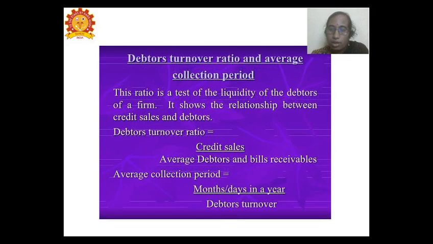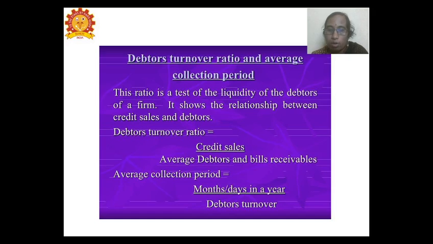Next, we have the debtors turnover ratio and the average collection period. The debtors turnover ratio shows the liquidity of the firm and the relationship between credit sales, customer collection and payments to be made, and between the debtors and the sales. The formula for the turnover ratio is credit sales divided by average debtors and bills receivable,